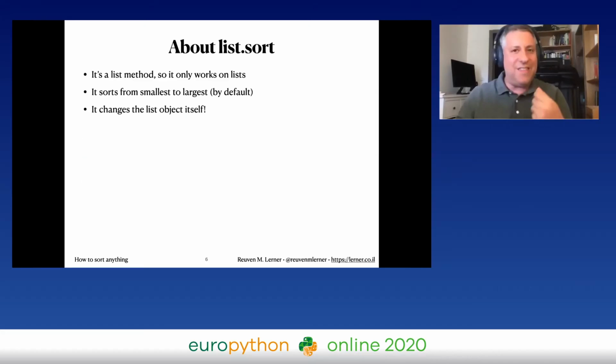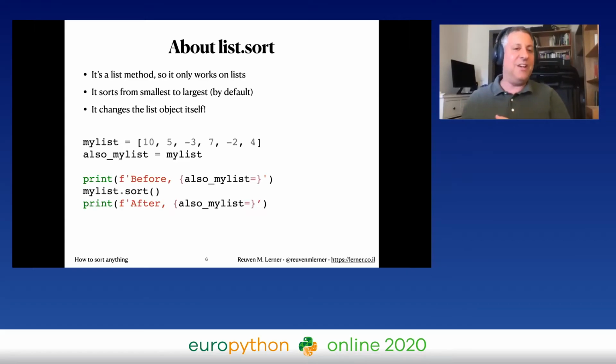Well, there are a few things to realize about list.sort. It's a list method, so it's only going to work on lists. If you want to sort something else, tough luck. You've got to turn it into a list before you can actually run sorting. It sorts from smallest to largest. That's by default, and we'll see how we can change that a little bit. And here is one of the most important things. It changes the list object itself.